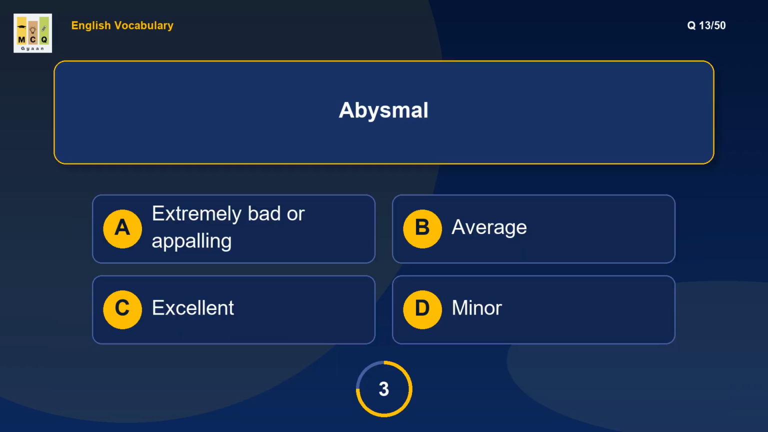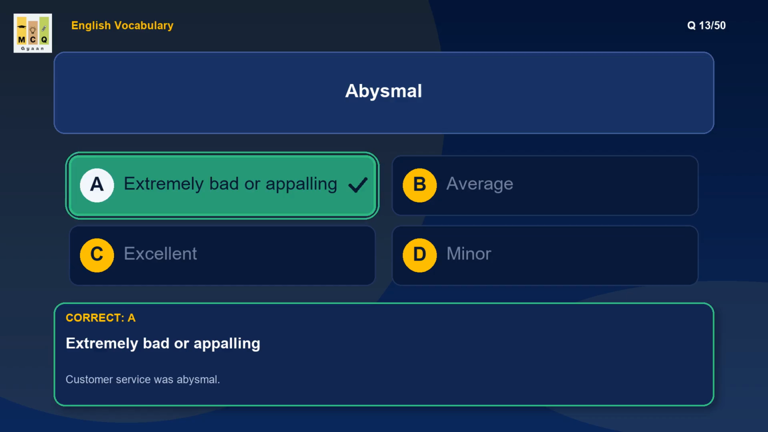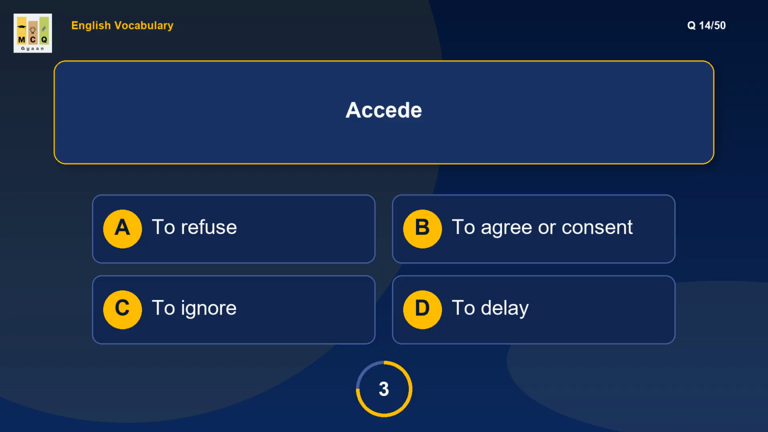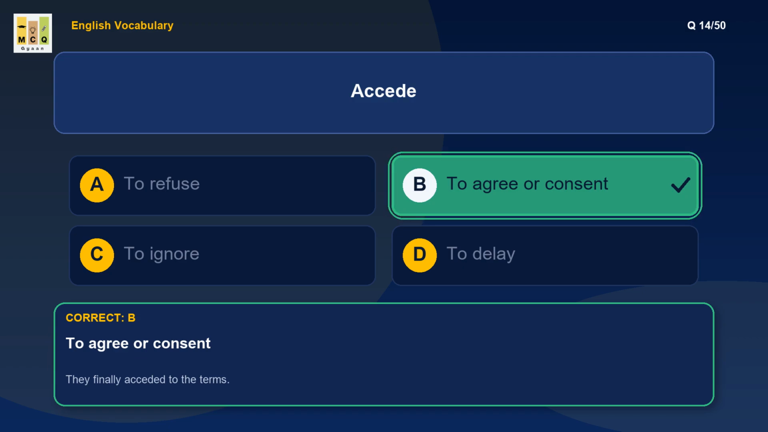What is the meaning of abysmal? Abysmal means extremely bad. Example: customer service was abysmal. What is the meaning of accede? Accede means agree to a request. Example: they finally acceded to the terms.